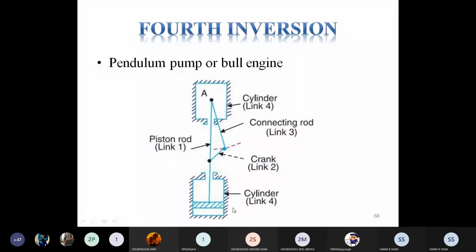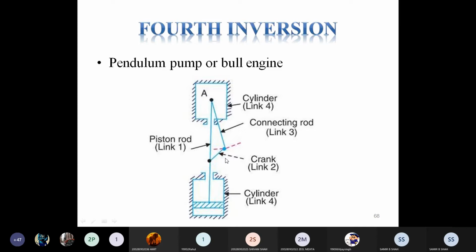So the cylinder is fixed, and this crank may slide. The cylinder means link 4 is fixed, while link 2, the crank, may slide.